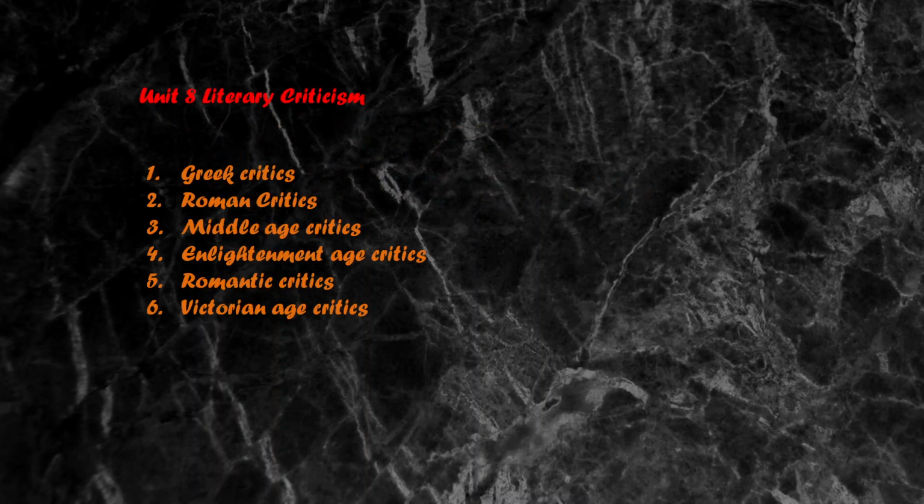That's literary criticism. You have so many critics all around the ages. First you have Greek critics, then you have Roman critics. Then in the Middle Ages, there were critics. In the Enlightenment Age, there were critics. In the Romantic Age, there were critics. And in the Victorian Age, there were also critics. So you need to know all these people and what they say. All those things come under Unit 8.